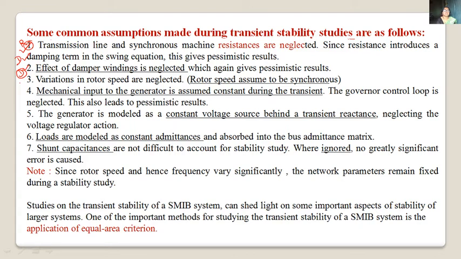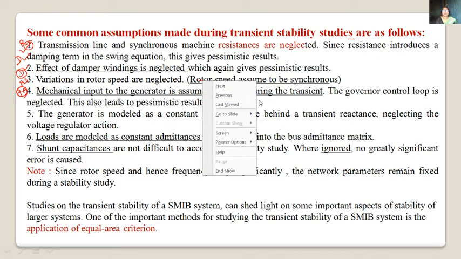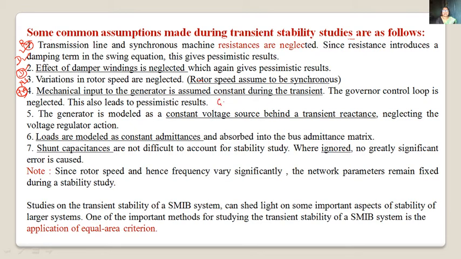Then the third assumption is that rotor speed is assumed to be constant, and that is synchronous. Mechanical input, once it is changed, remains constant. That means the effect of governor action we are neglecting. This also gives a pessimistic result, because once the mechanical input is changed, it is assumed to be constant.